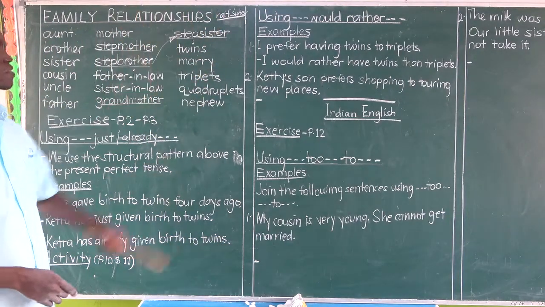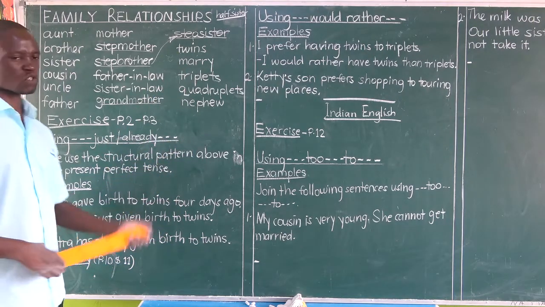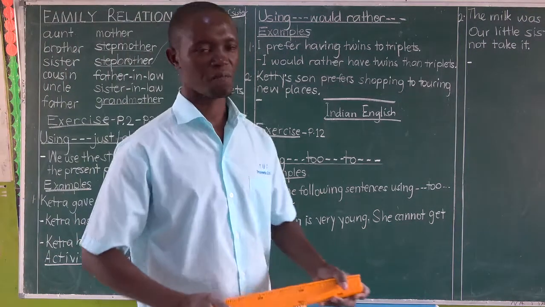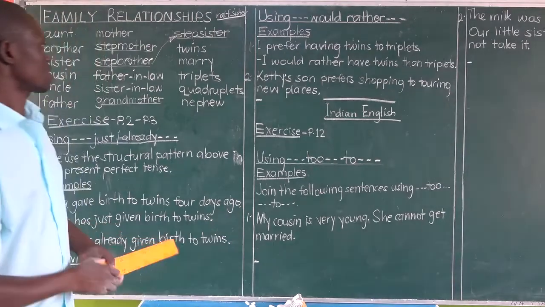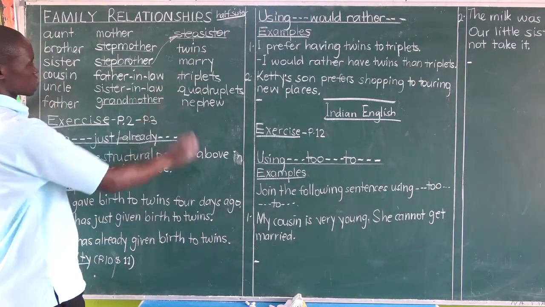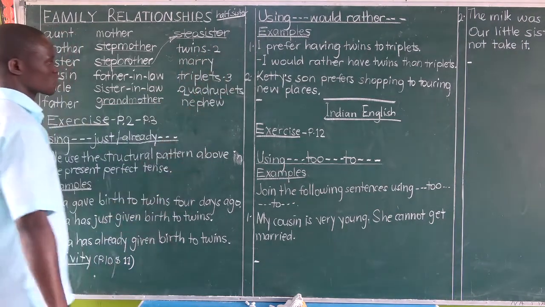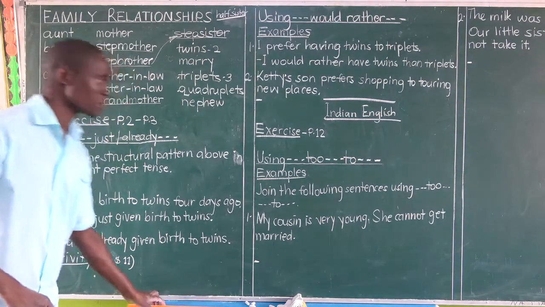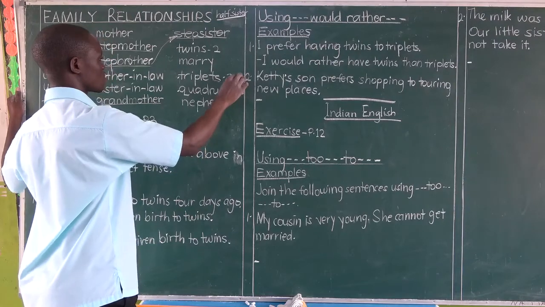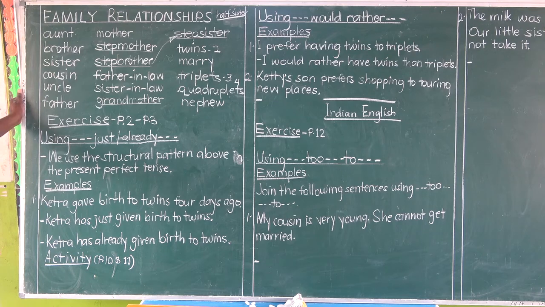Next, we see twins, and these are two babies born at the same time to the same mother. Let me talk about triplets, then quadruplets. If twins are 2, then triplets are 3, from the word triple itself. Then quadruplets are 4 babies or 4 children born at the same time to the same mother. Master the spellings and master the meanings as well.